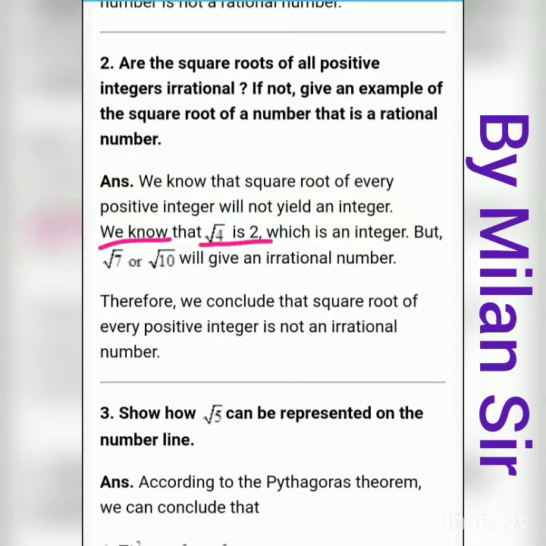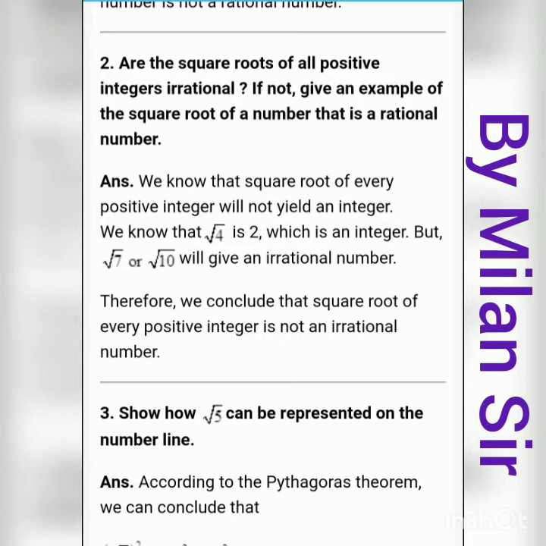We know that under root 4 is 2, which is an integer, but under root 7, under root 10 will give an irrational number. Therefore, we can conclude that square root of every positive number is not an irrational number, because if we have a perfect square number under the root, then the square root is possible, right? And the answer of its square root is an integer, and every integer is a rational number. So that's why we cannot say that square root of every positive number is irrational.